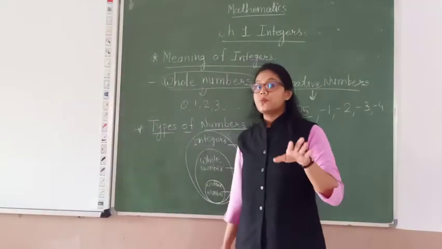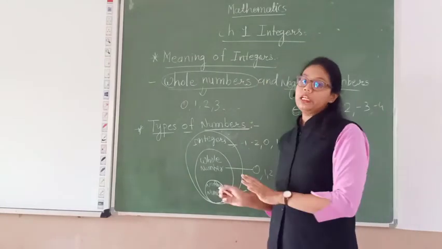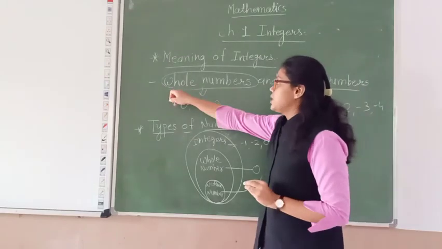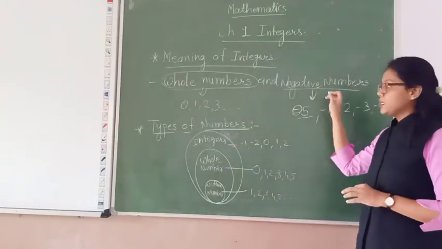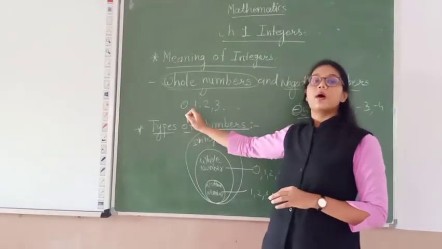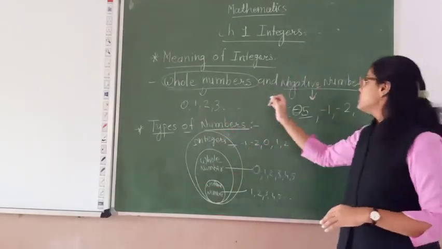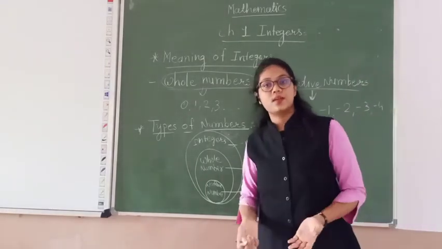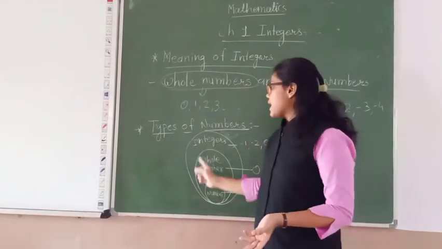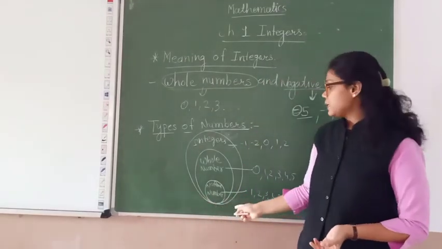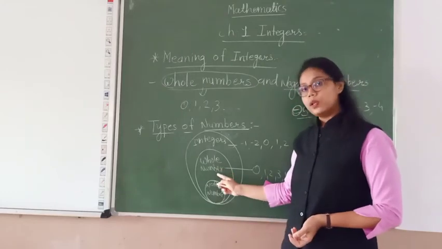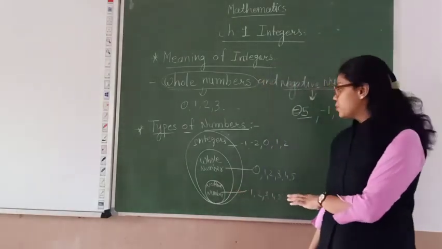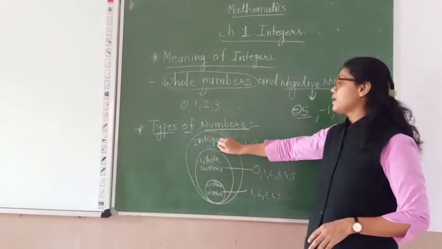Clear? I am sure you are clear about the meaning of integer. Integers have which types of number? Integers have whole numbers and negative numbers. The whole numbers include 0, 1, 2, 3, etc. And the negative numbers -5, -1, -2, -3, -100, etc. And the types of number start from the natural numbers, then whole numbers, and then integers. Clear? That you have to draw in your notebook also: natural numbers, whole numbers, and integers.